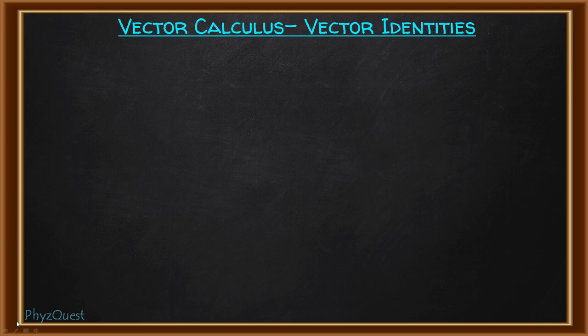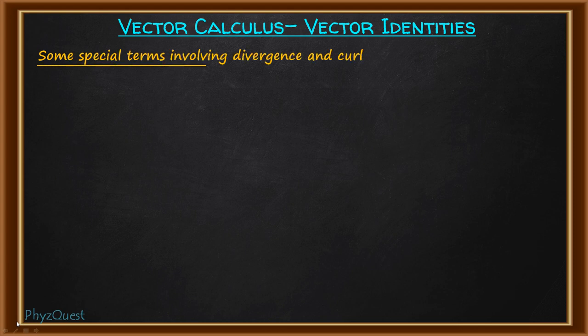Now there are some special terms involving the divergence and curl operators. The special term means, when these operators are applied in a certain situation and the expression goes to 0, what will happen in that case? So here our prime focus is the divergence and curl operators. Both are applied on a vector field.